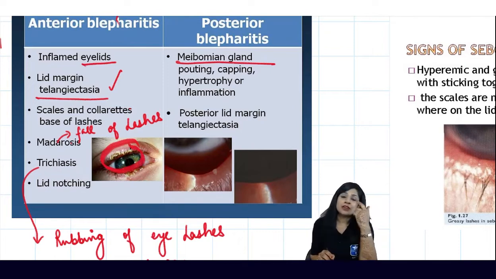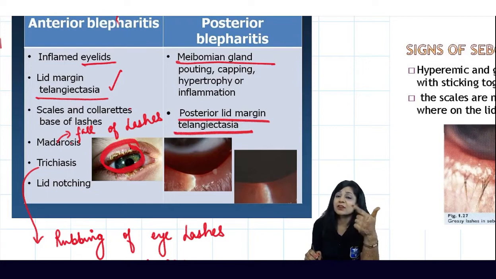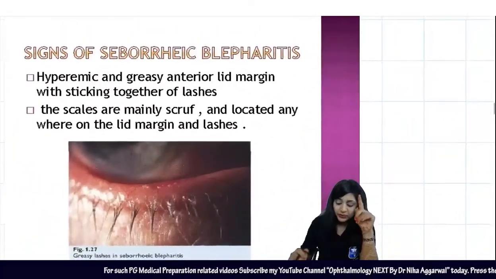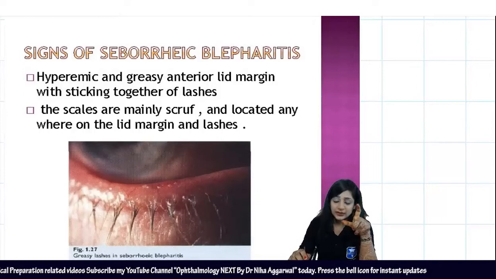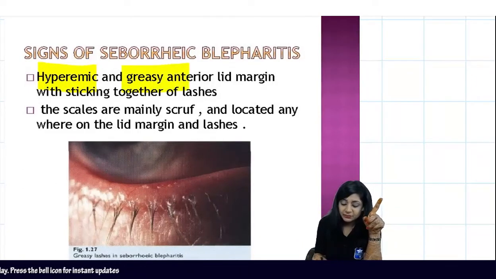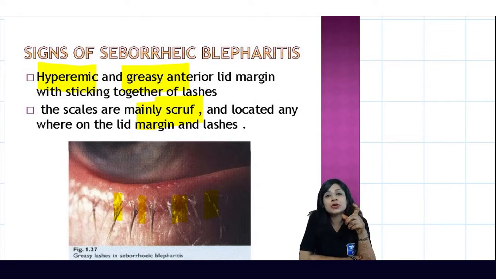While when you talk about the posterior lid margin, where you have the meibomian gland, then we will have the posterior lid telangiectasia. So anterior lid telangiectasia will be anterior blepharitis, posterior lid telangiectasia will be posterior blepharitis. Then there was also seborrheic blepharitis. Whenever you have the seborrheic one, always remember that they will give you hyperemic and greasy anterior lid margins, matting of the eyelashes, and dandruff-like material. These flakes will be there. And sometimes you also get a history of dandruff in the hair. So that is very, very typical.